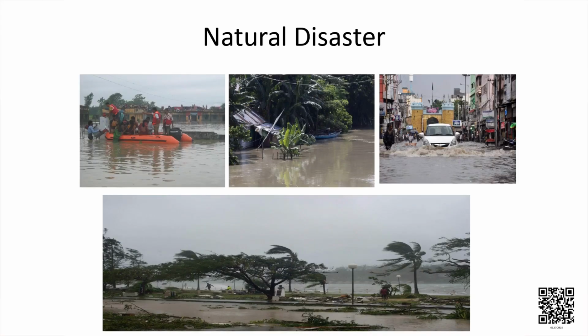Then there is a natural disaster caused due to excess of water, that is called flood. Flood is the overflow of water on the ground. Flood is caused due to overflow of the river or ocean or sea. Children, flood may also be caused due to heavy rainfall.